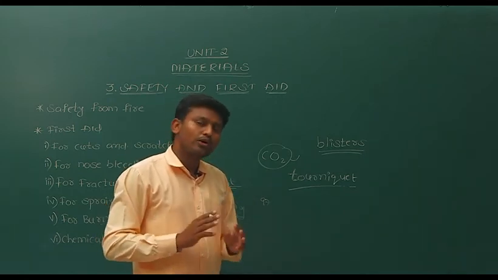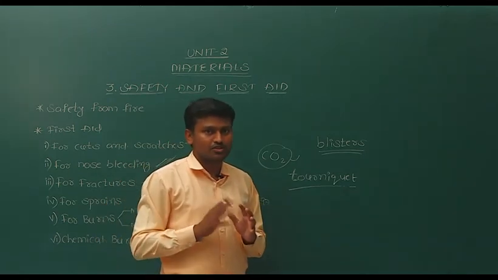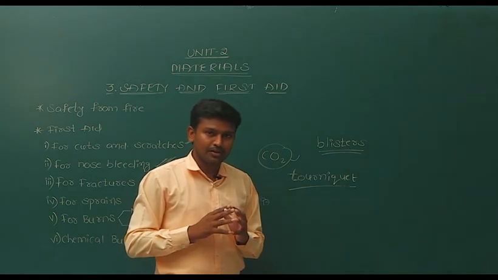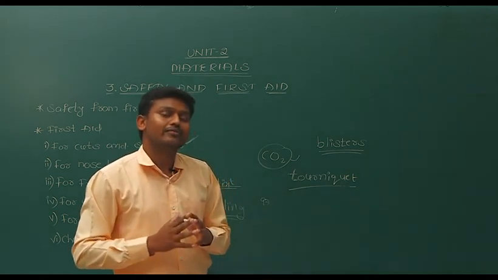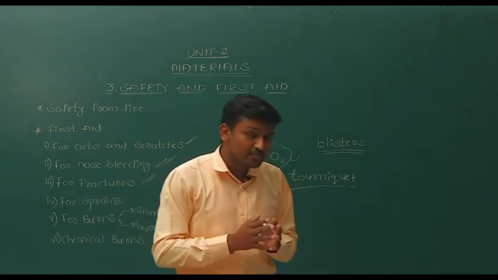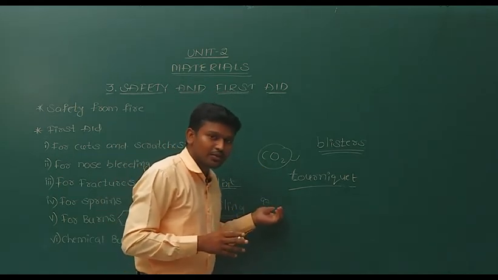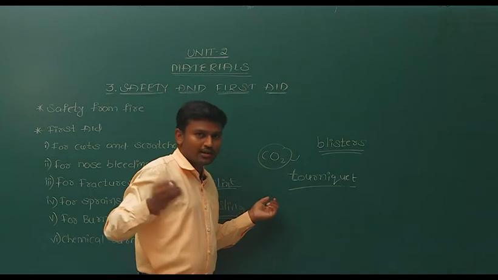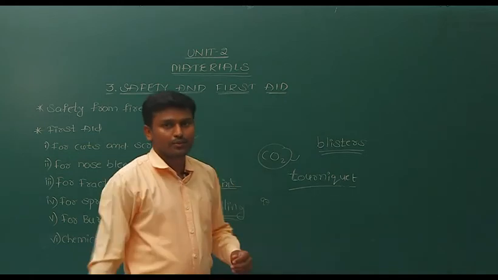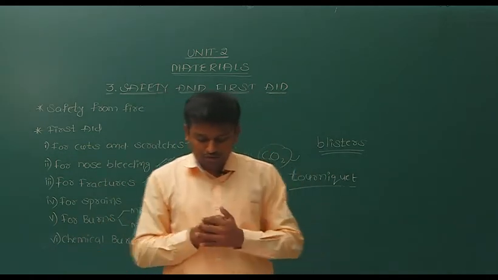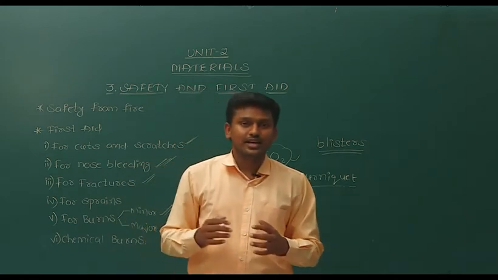Only 3% of snakes are poisonous, remember. So we should be careful not only with the 3% poisonous snakes, but also with the 97%, because they may also cause small injuries to our body.